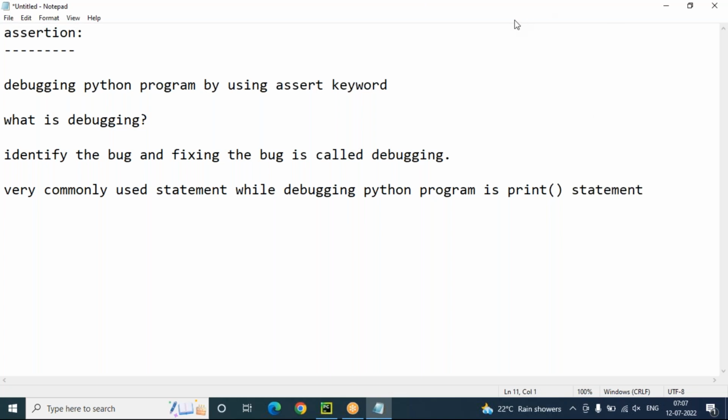But actually, the print statement is not recommended in real time.